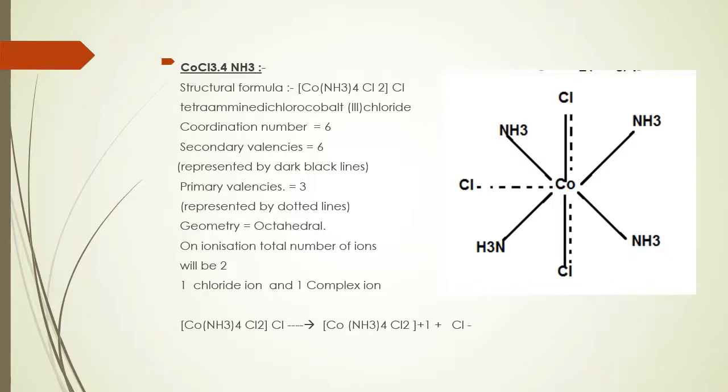In this compound, 2 chloride ions show dual behavior, that is, they satisfy both primary as well as secondary valency, which is clear from the structural formula, [Co(NH3)4Cl2]Cl. So in this case, the 2 chloride ions present inside the square bracket show dual behavior. They satisfy both primary as well as secondary valencies, whereas the chloride ion present outside the coordination sphere can be instantaneously precipitated on the addition of silver nitrate.